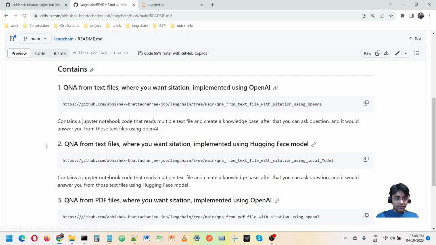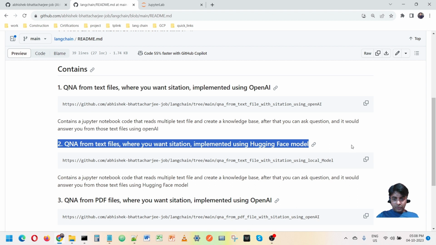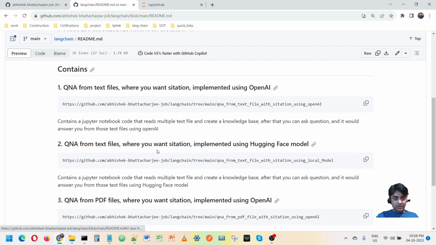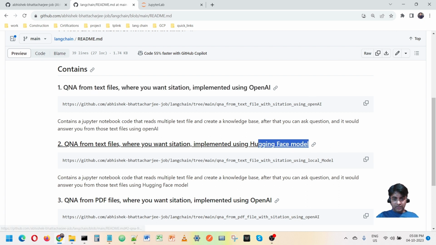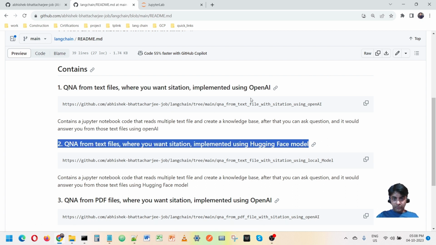Welcome to this video where I'm going to talk about Q&A from a text file where you want citation. This is similar to the one where I did the same thing, but here the only difference is that I'm not going to use OpenAI. Here I'm going to use a Hugging Face model. No involvement of OpenAI here.